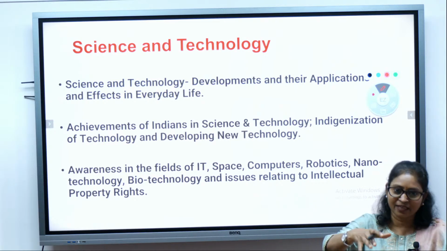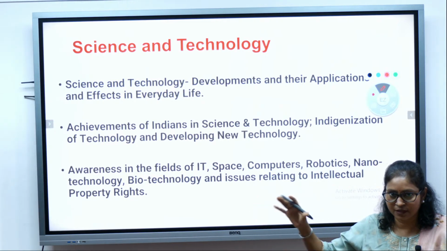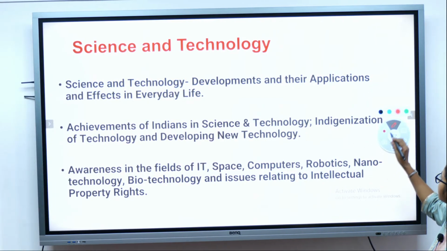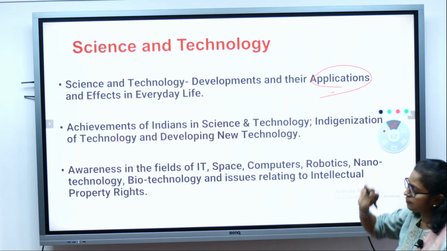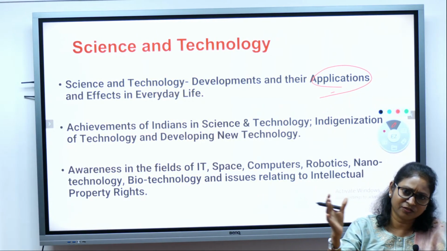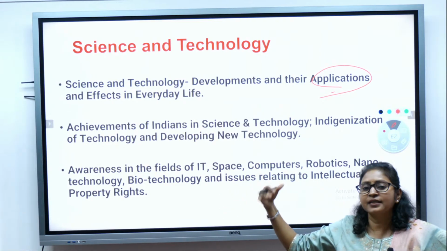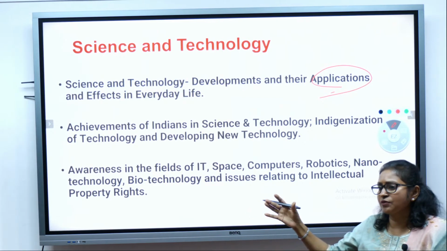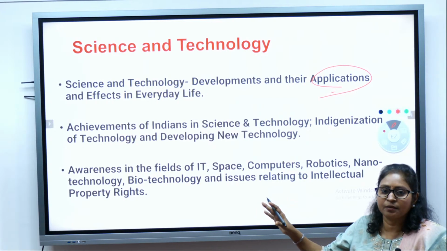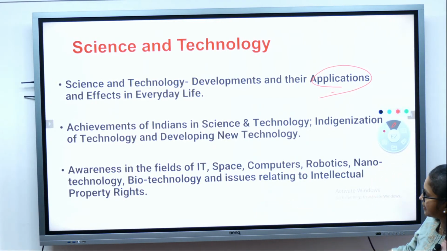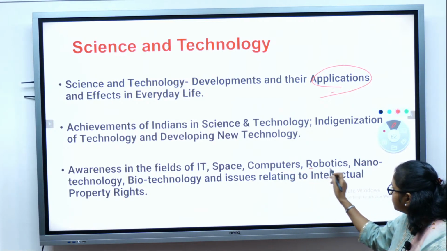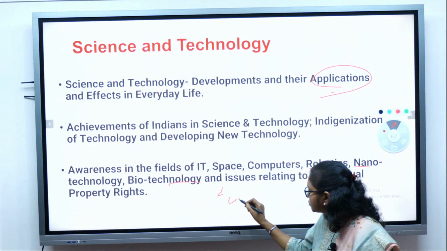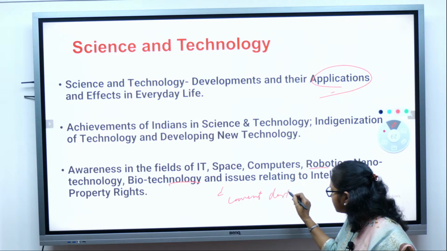You don't have to be a scientist to answer these questions. They ask from a very simple aspect, and more importance is given to the application aspect. So you understand the various terms mentioned in the syllabus and their application, what is being done day to day, or something related to current developments in that particular field. For example, what is the current development in the field of computers, robotics, nanotechnology, biotechnology. So the current development also you should be able to trace.